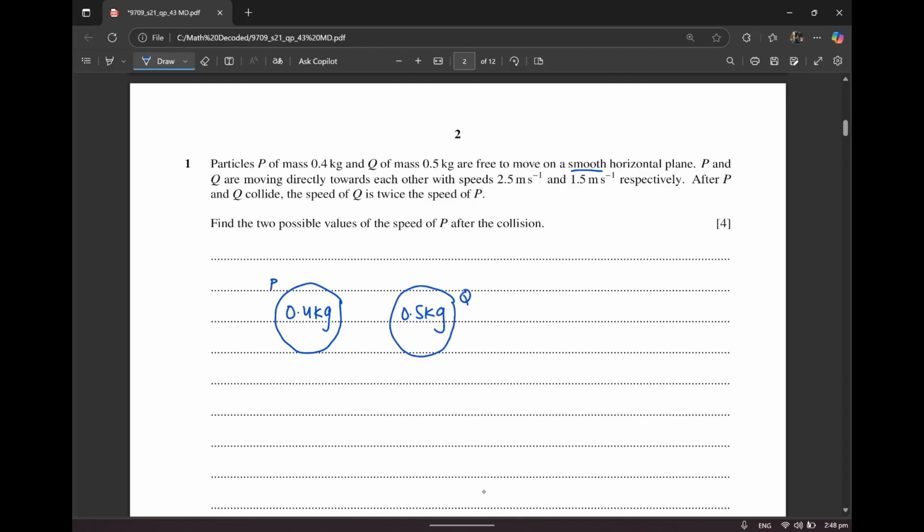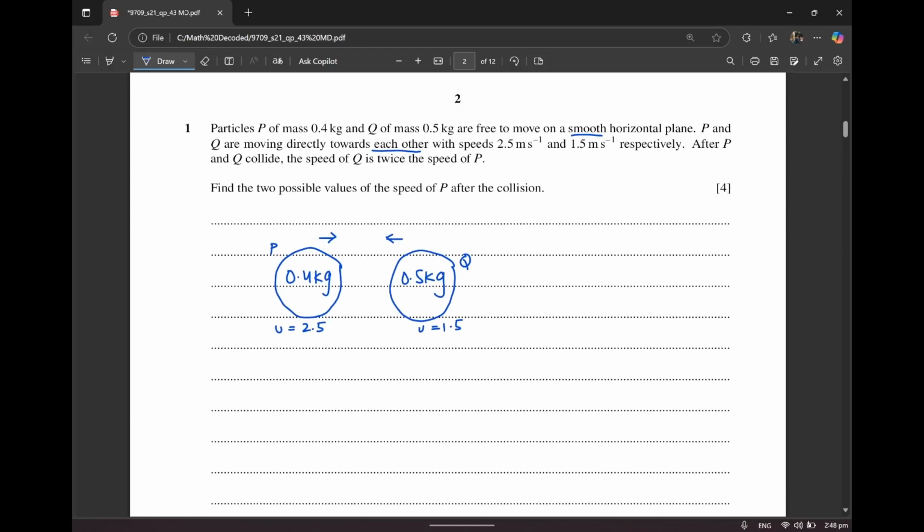It says that they are moving directly towards each other with speeds 2.5 meters per second and 1.5. So I'm just going to write that down, which is this is 2.5 and this is 1.5, and they're moving towards each other, which means that they're moving like this or like this. After P and Q collide, so this is basically after collision, and the sentence before this was discussing something about before collision. I can just write it down over here. Before collision, after collision. The speed of Q is twice the speed of P.